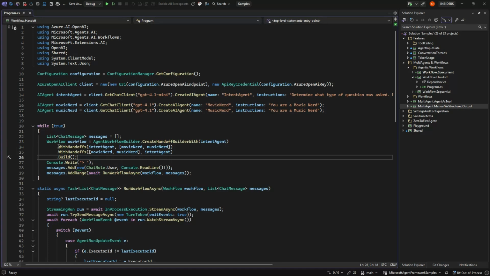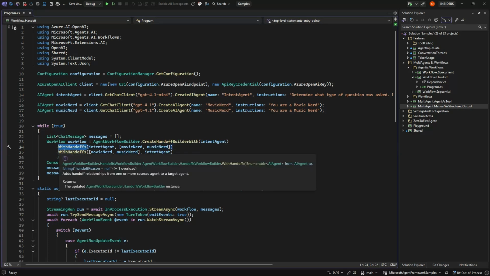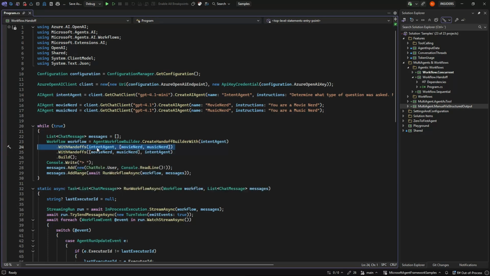And then we are telling here how can these agents give things to each other. So we are going here and saying the intent agent can pass it on to either the movie agent or the music agent. And the other way, we're saying the movie agent and the music agent can pass it on to the intent agent.